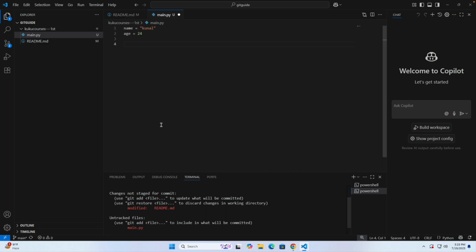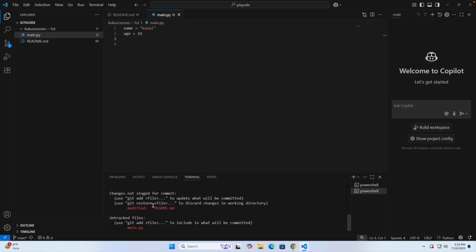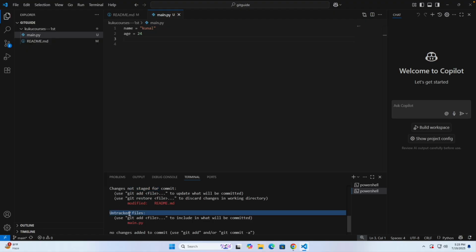Okay, so we have modified this one. And here, if you just save it with Control and S to save this main file, and then write git status again, you will see that we have changed something, but it has not yet been committed. It's also showing that there is one untracked file.